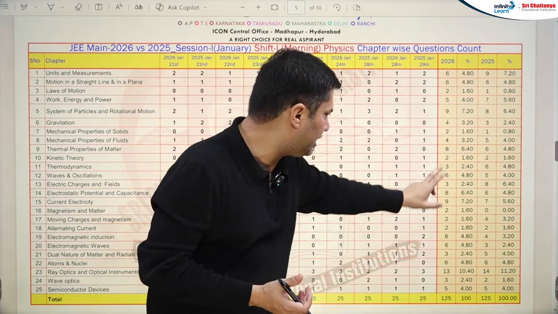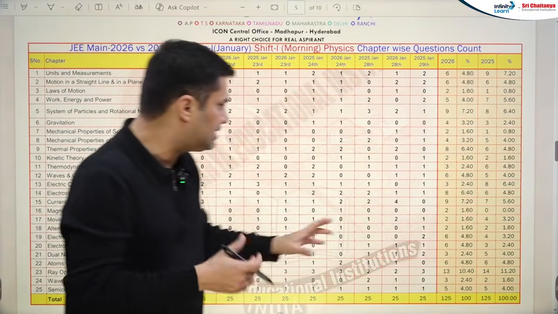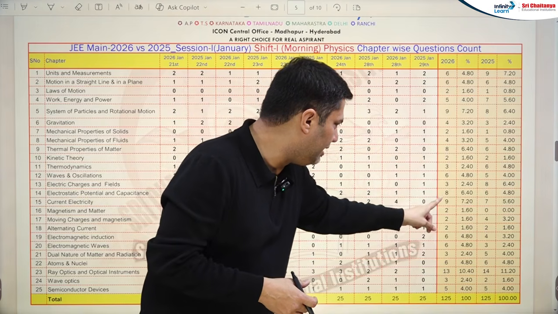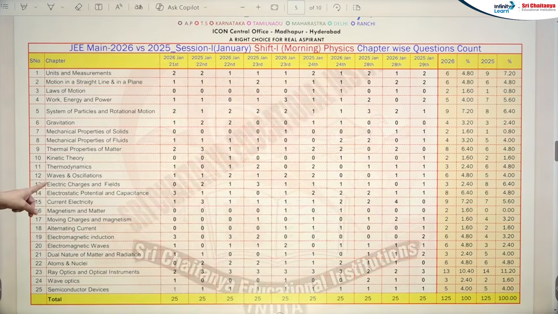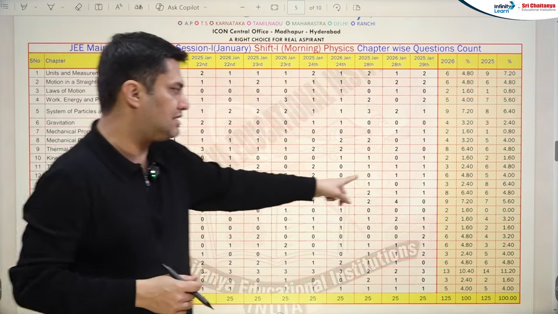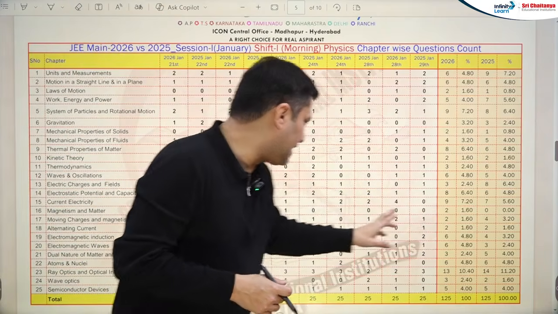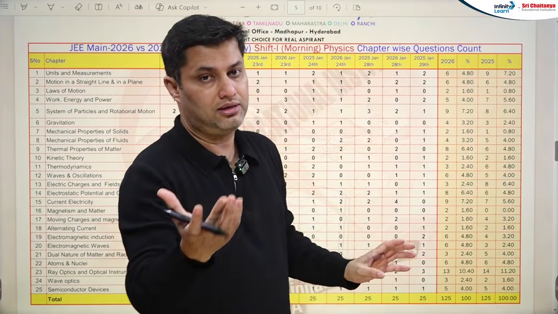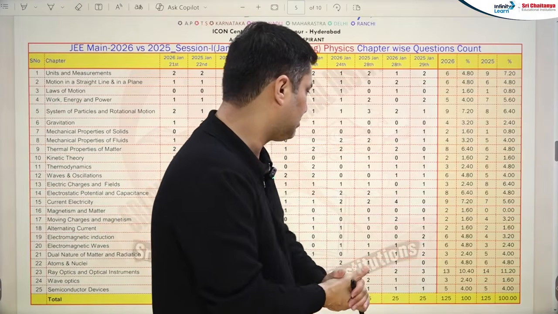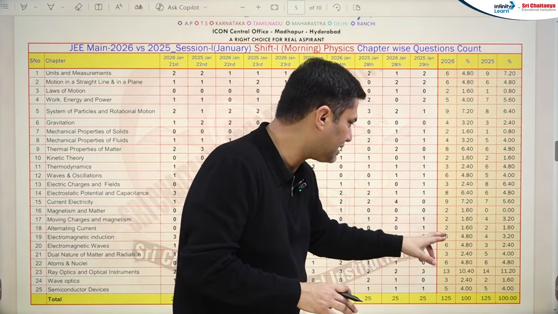Otherwise, remarkable change is 8 and 6, 2 questions difference in thermal properties of matter, the weightage has been increased. If I talk about the remaining, like 8 and 6, 3 and 8, oh, this chapter, electric charges and fields, the weightage has been majorly decreased. Okay, 9 and 7, this is current electricity. Again, yes, current electricity has a high number of questions. It's gaining weightage in this morning shift of 2026.